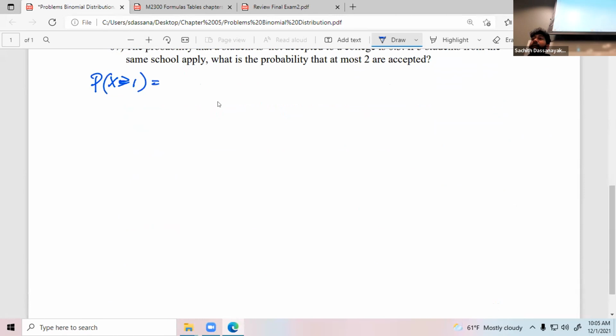Since this is a discrete case, to find greater than or equal to 1, you need the probability of X equals 1, exactly 1 winning, plus X equals 2, exactly 2 winnings, plus X equals 3, plus X equals 4, exactly 4 winnings. This is the maximum you can go because there are 4. Once you get the sum of these 4, you will get what you need.